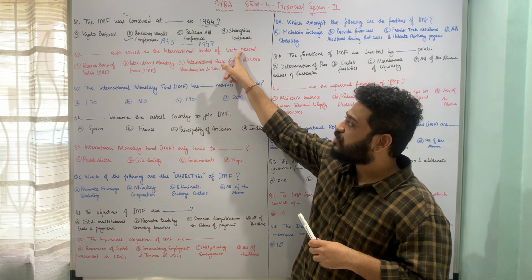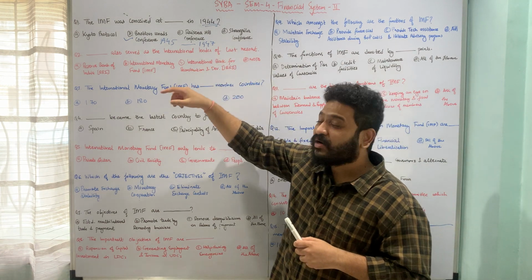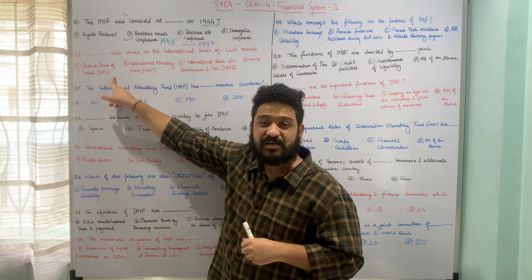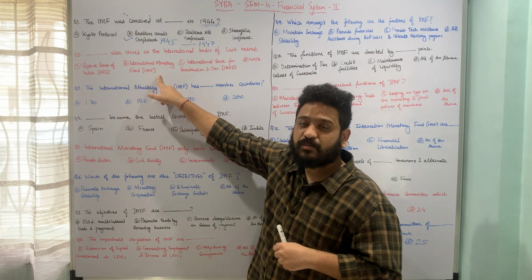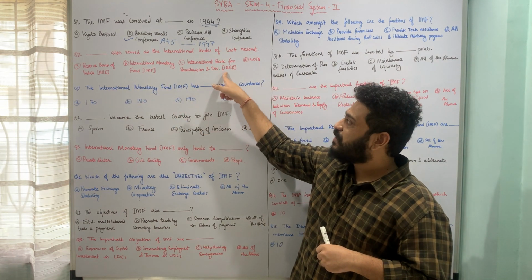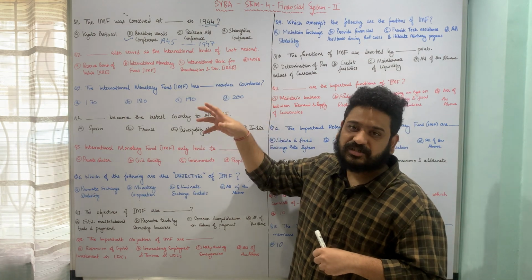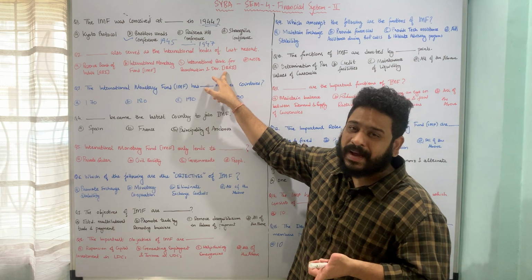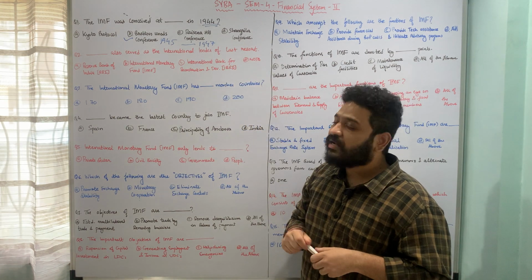Here, international lender of last resort is the question. So let us look at who was the international lender of last resort: A, Reserve Bank of India, B, International Monetary Fund, C, IBRD or International Bank for Reconstruction and Development, which is the erstwhile name of the World Bank, and then we have none of the above.